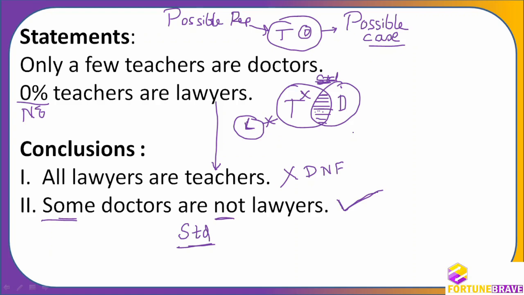When you are listening to this, go back and listen two, three, four times, and then it will be clear. The logic you need to catch, my dear friend. Once the logic is clear, you will be able to appreciate that what I'm saying is correct. Some not is true here because this part, which is few teachers who are doctors, these doctors can never go here because teachers and lawyers cannot intermingle. They cannot intersect. Therefore, this part is always true.